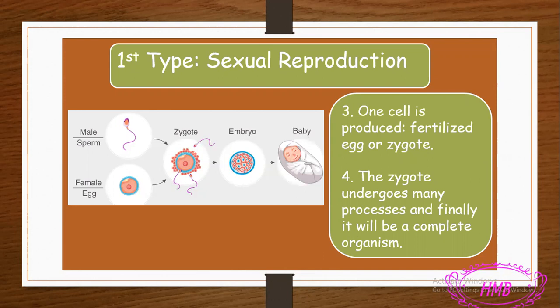The most important tips about sexual reproduction: it needs the presence of both male and female parents. We have sex cells that are involved, the sperm for the male and the egg or ovule for the female, and at the end I will have offspring or babies. These babies will be similar to their parents. That means they will have common traits and characteristics that they take from the mother or from the father or from both of them. This is sexual reproduction.